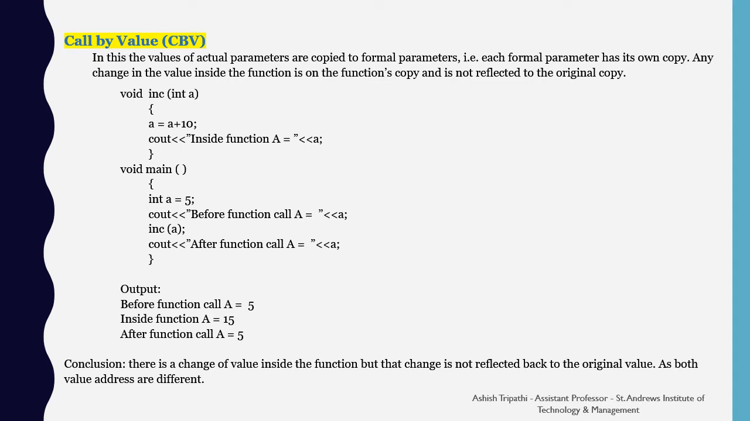But when we return back to the main function and again try to print the value of a, we are getting the value as 5 only, because there is a change of value inside the function, but that change is not reflected back to the original value, as both the value addresses are different and only the duplicate or copy of the actual parameter is being passed to the function.